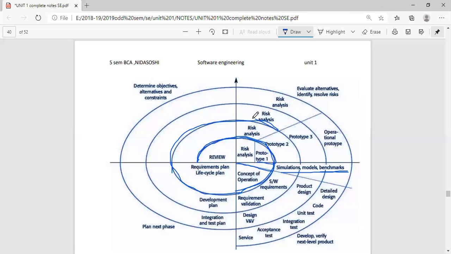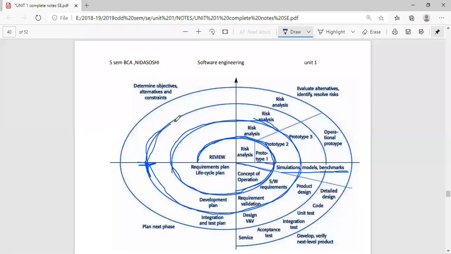That is why we take the feedback from the customer and then we again make the analysis. Then we again study the system and, by taking that information from the customer, we develop the second prototype. Then we design the software, then we go for validation of the software and then we go for coding in the development plan, and then again we give that software to the user. Here again the customer will tell us that it is not able to identify the asymptomatic patients, the patients who are not having any symptoms. How will your software identify that?